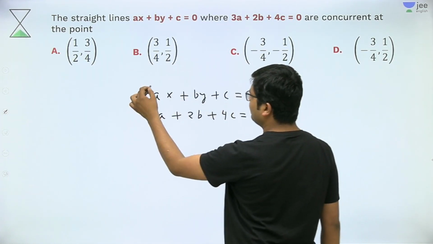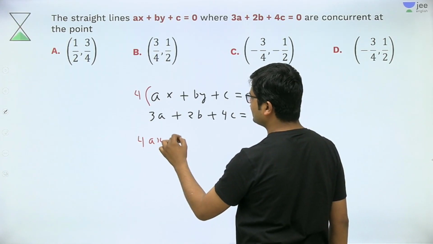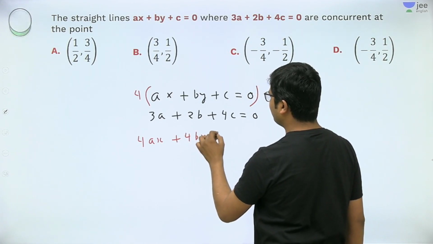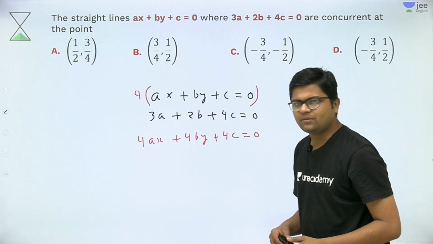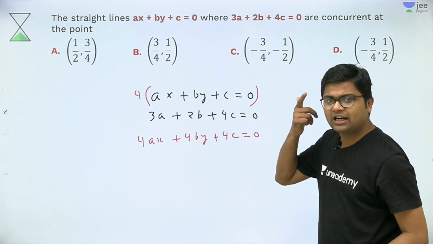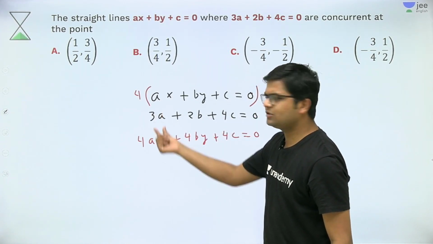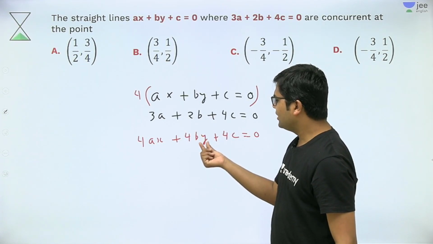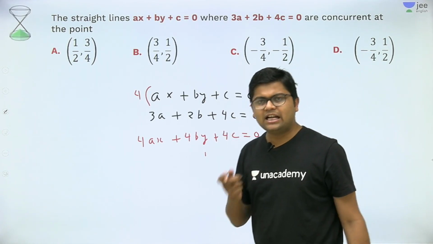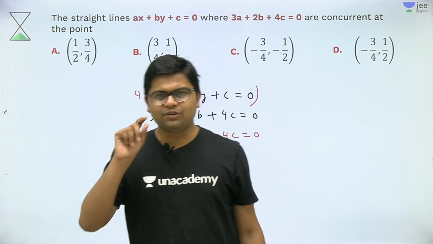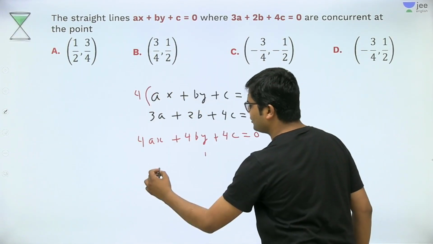What we will do, we will multiply this equation by 4, and this equation will become 4ax plus 4by plus 4c is equal to 0. I think till now it is okay with everybody. Now what should be the value of x so that the coefficient of a becomes the same, and what should be the value of y so that the coefficient of b becomes the same, because the constant term is already the same. That value of x and y will be the fixed point from which this line will be passing. So just compare the coefficients of x, a and b.